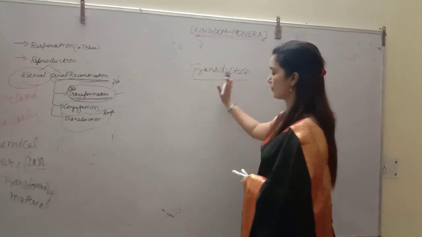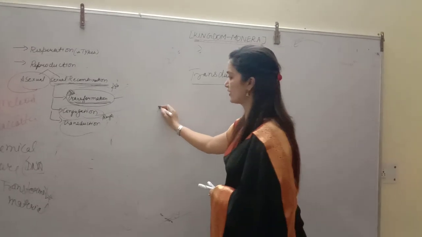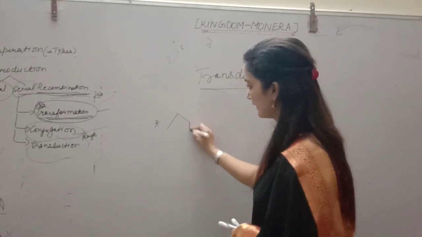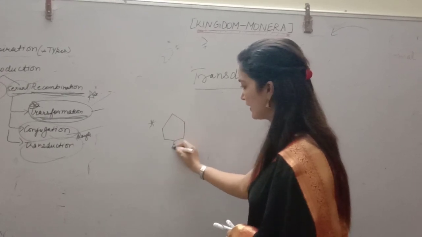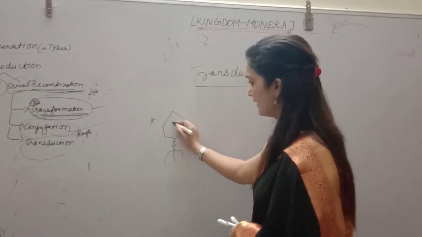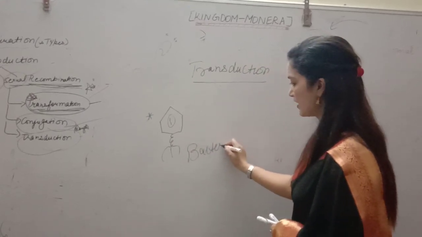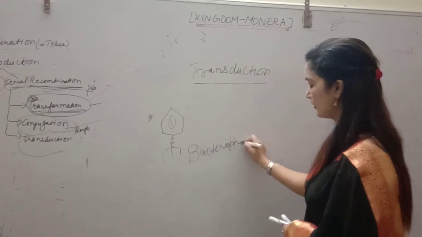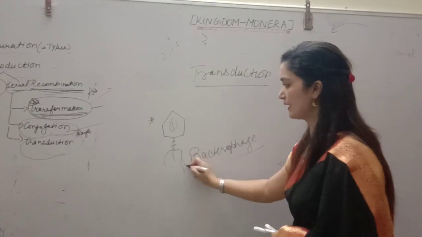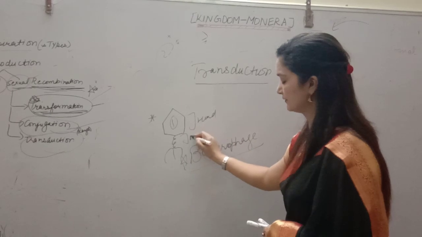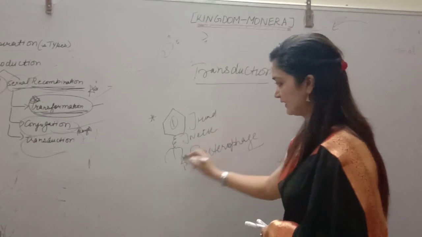Alright. So, before starting transduction, you will have to understand a concept: there are viruses that can infect bacteria, and that is called bacteriophage. Bacteriophage, you can say. This is the head, this is the neck, and this is the tail.